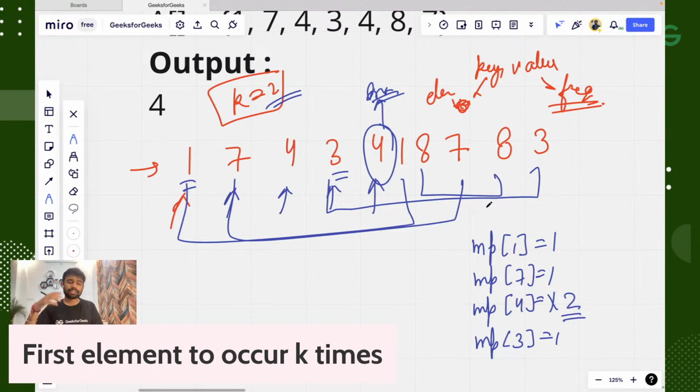If you don't know about hash map, I recommend you please learn about hash map. That's not a very big topic. It is a very simple topic. Learn about that, and then you can solve this problem. It is not a very advanced topic.